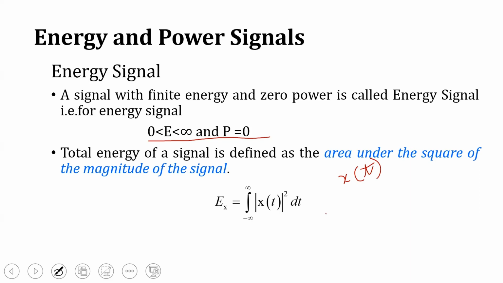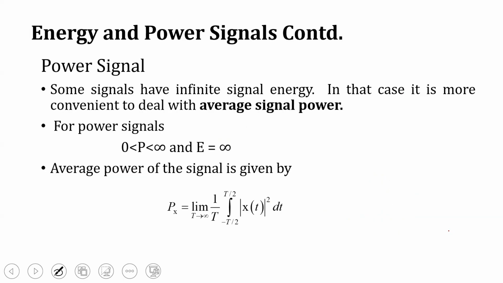We can also write the total energy as limit T tends to infinity integral minus T to T mod x of t, the whole square dt. And normally the energy is measured in joules.